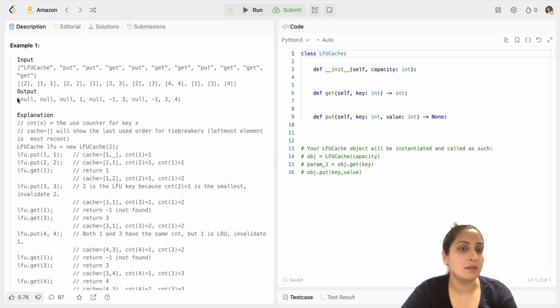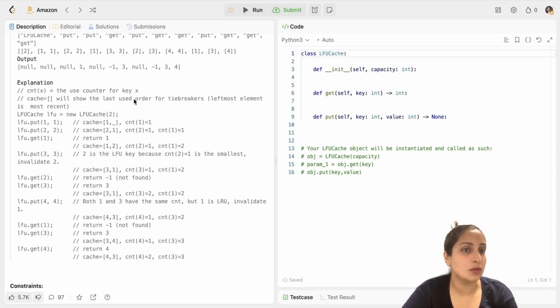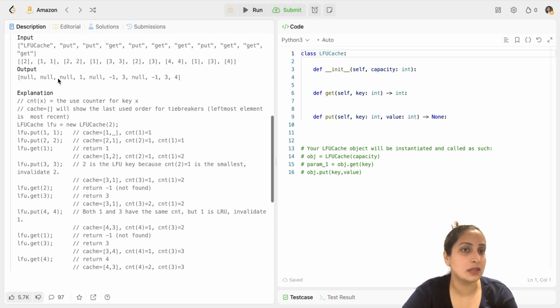And every time the output is given to you. For example, the use counter for the key X, whatever key you are inputting, and cache is the cache you are maintaining. And the LFU cache is your data structure where you are recording all these outputs. So first thing is LFU.put(1, 1). So you have to put key as 1 and value as 1.